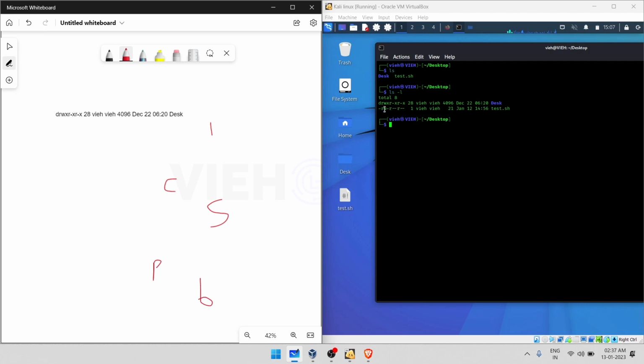So the first column basically represents the file type and file permission. Every file row begins with a file type, then specifies the access permission that it has, which is basically associated with this file. So these are the special characters that I told you about right now. This is the first thing.